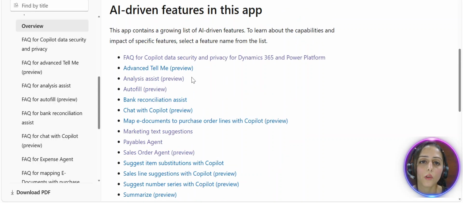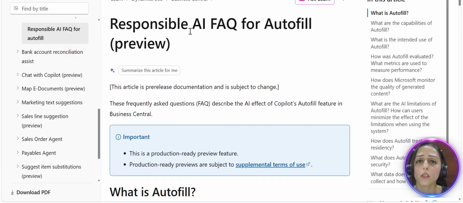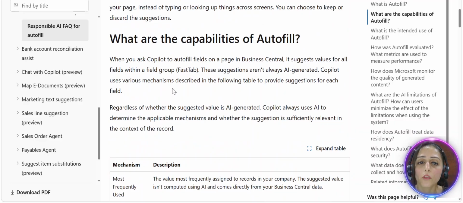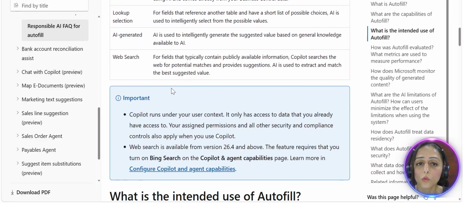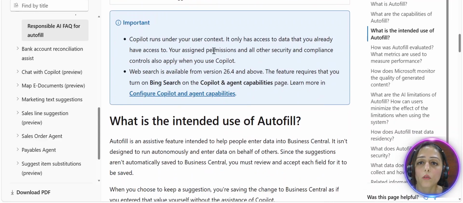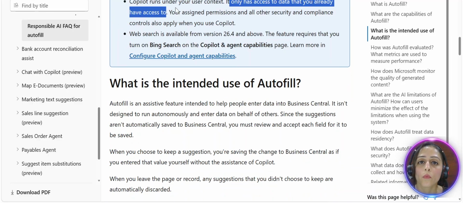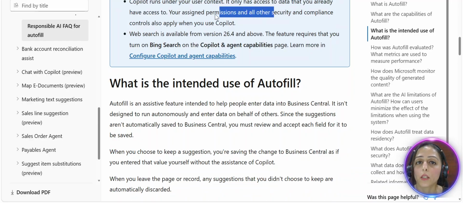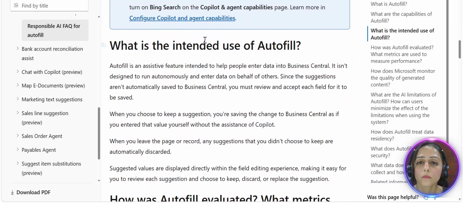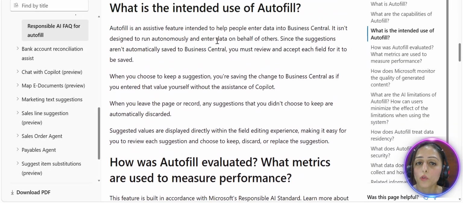So for example, if I go to one of the features like autofill, let's take this as an example. You can see responsible AI FAQ for autofill, and it mentions everything with respect to what exactly it does and how it works. And also you can see here it only has access to the data that you already have access to. Your assigned permission and compliance also apply. What is the intended use of autofill?